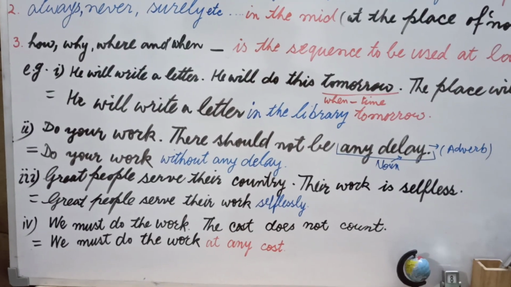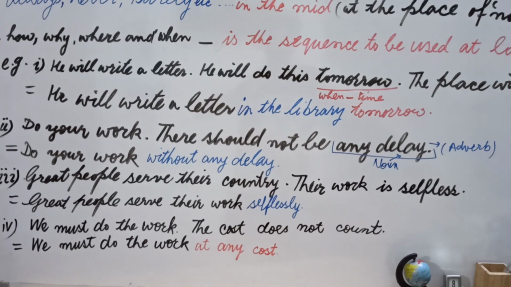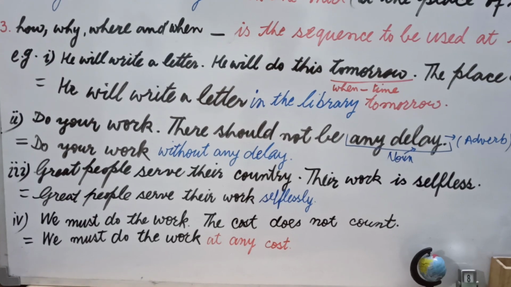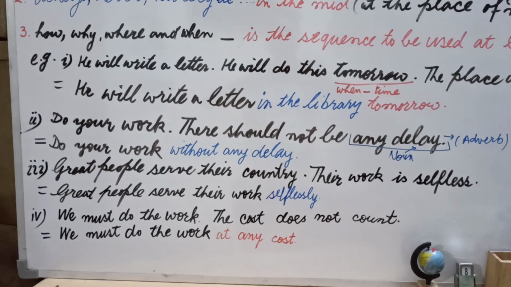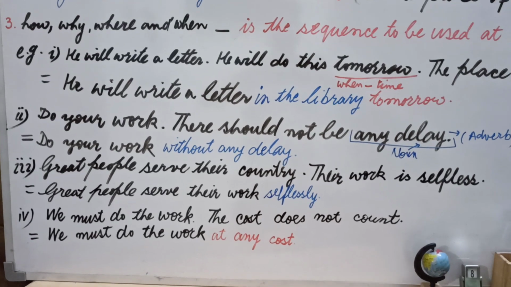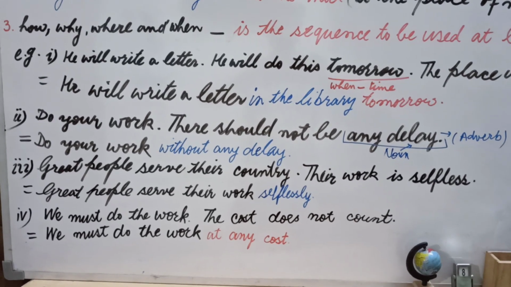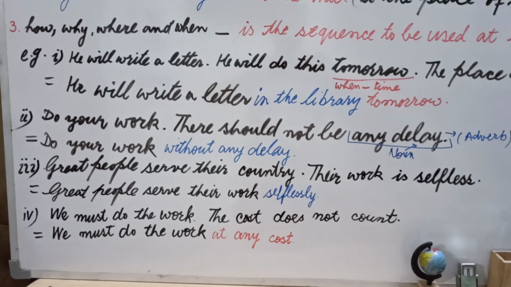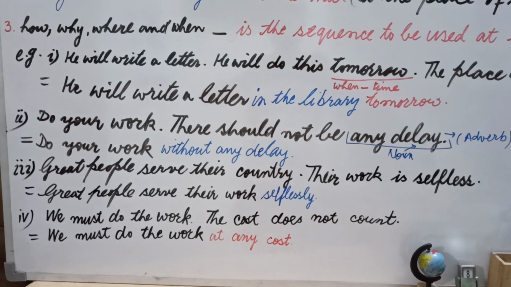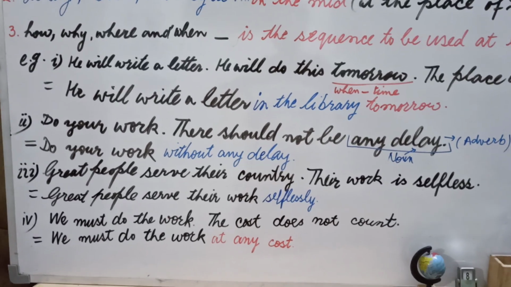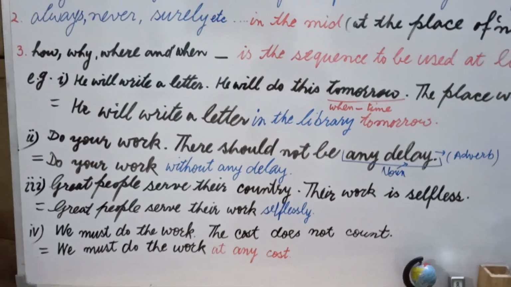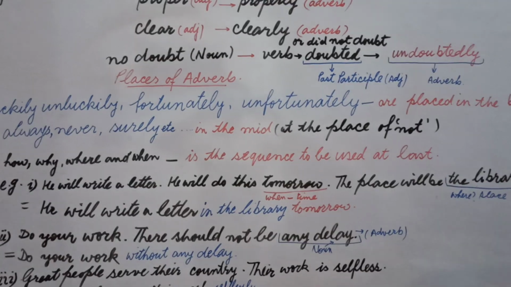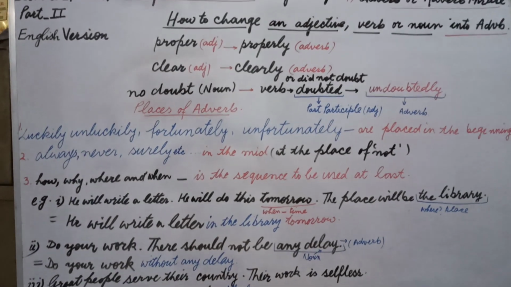Now let's take example number 4. We must do the work. The cost does not count. It's a very strange sentence and it is difficult to find out where the adverb is in the second part. Don't worry. You will have to learn some phrases like at any cost, because the expression at any cost is equal to the cost does not count. It will be learned by practice. Now our final answer is we must do the work at any cost. At any cost, written in red color, is an adverb phrase. Students, at any cost, without any reason, these are adverb phrases. You will learn these by practice.